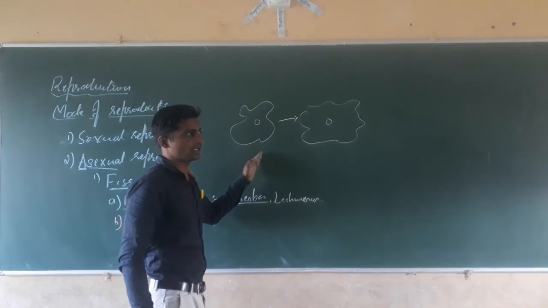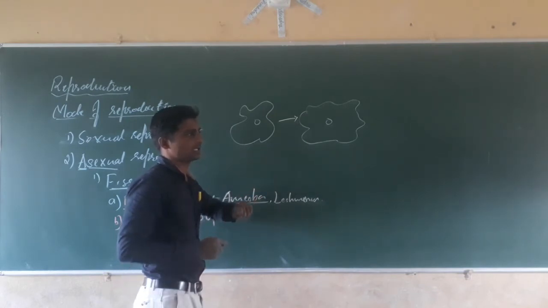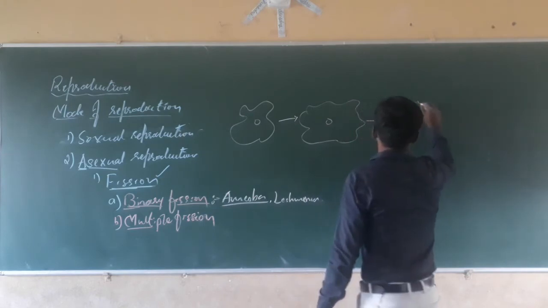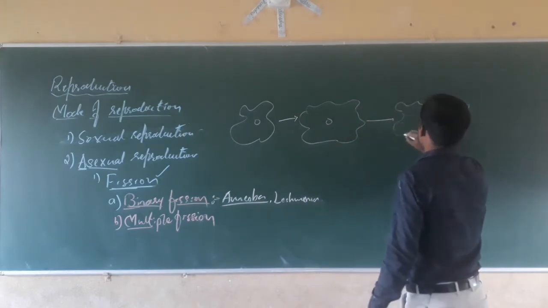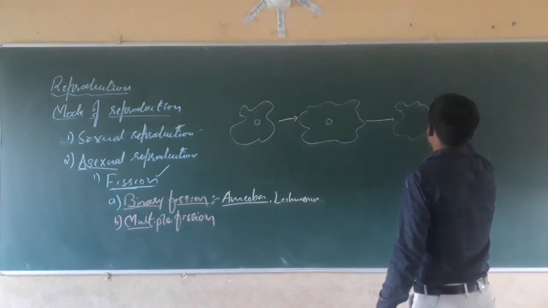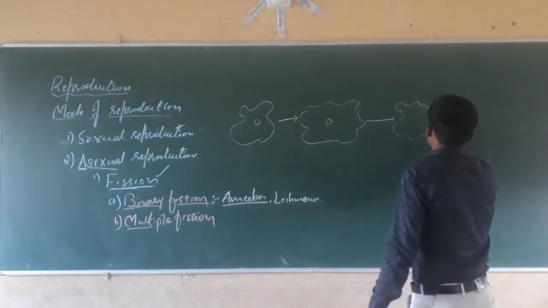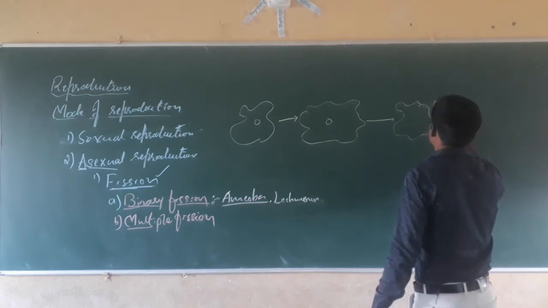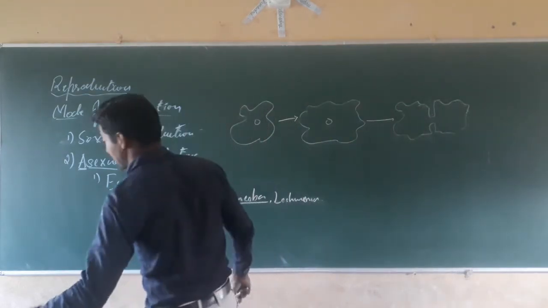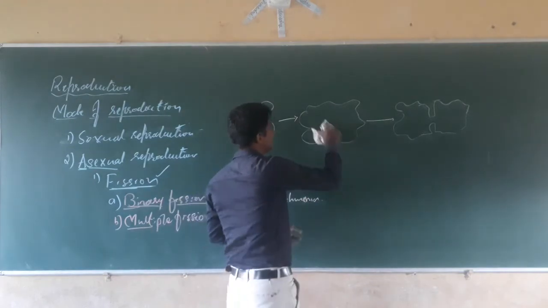When the amoeba cell gets matured, it will become enlarged, and slowly in the amoeba cell what happens? Cytokinesis starts to happen. See, before that what happens? The nucleus also gets enlarged.